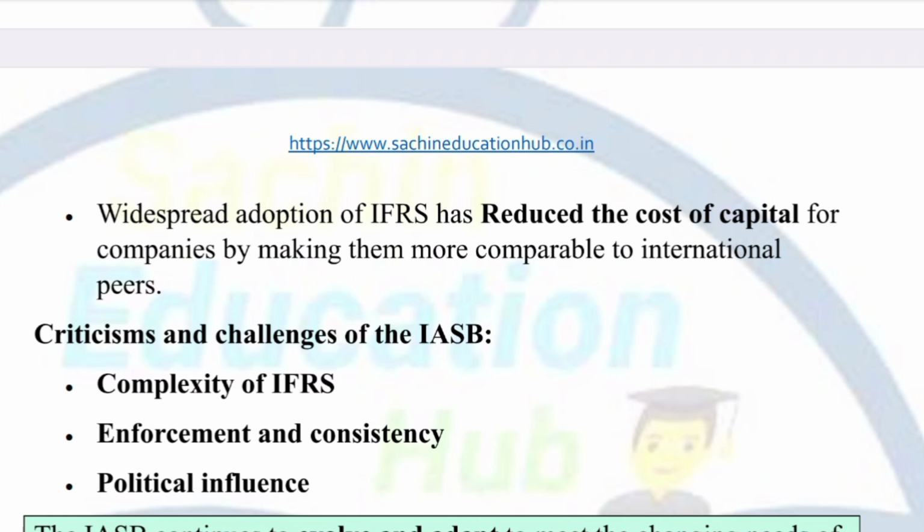The third main reason is known as political influence, because there is also concern about whether the IASB always stays independent, because we already know that IASB is independent. The main question is whether the IASB always stays independent and does not let political influence its decisions.